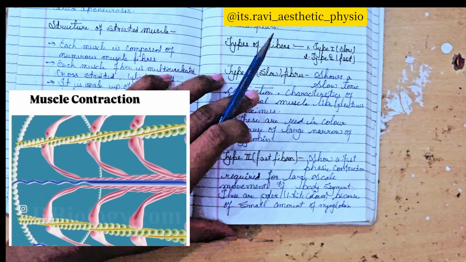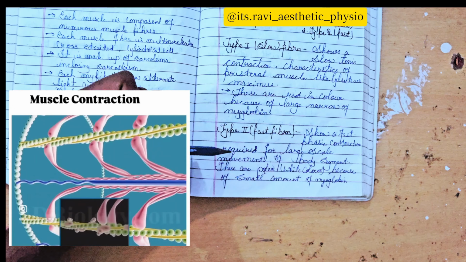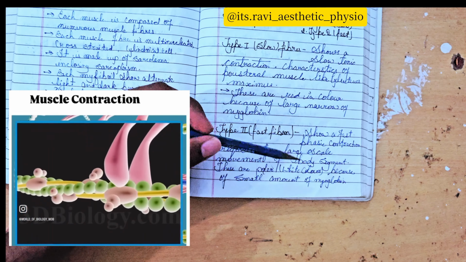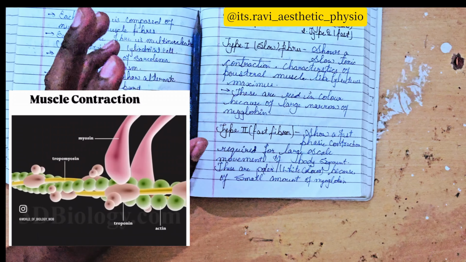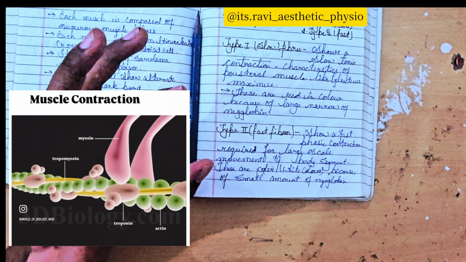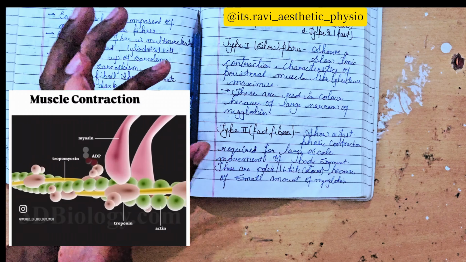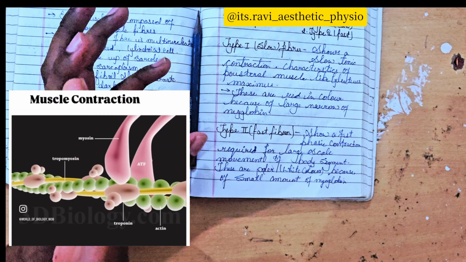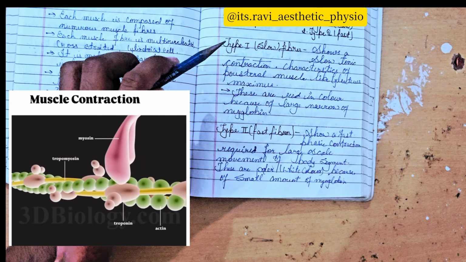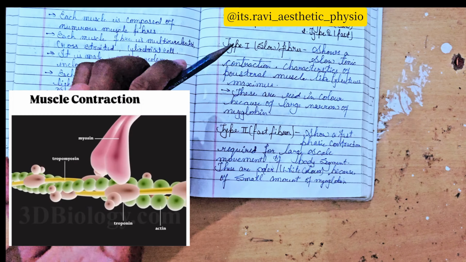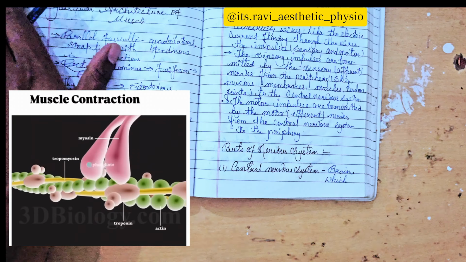Next is type 2, the fast fiber. Fast phasic contraction is required for large-scale movement of the body segments. These are pale, white in color because they have a small amount of myoglobin. Fast fiber contraction occurs in large muscles like the flexor muscles of the forearm and thigh, and the extensor muscles of the forearm, thigh and arm. So they are white in color because less myoglobin is present.